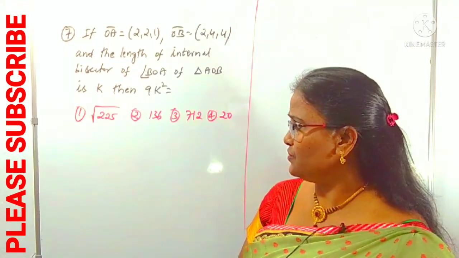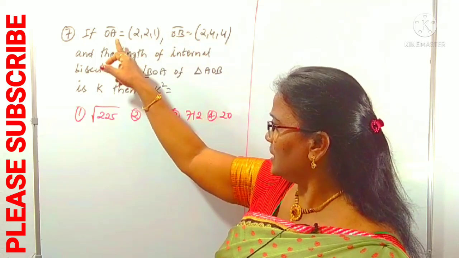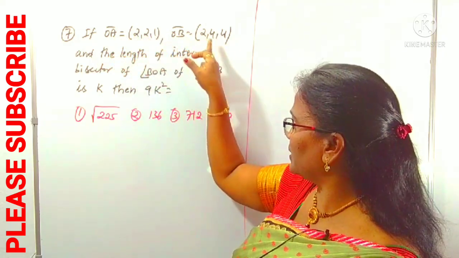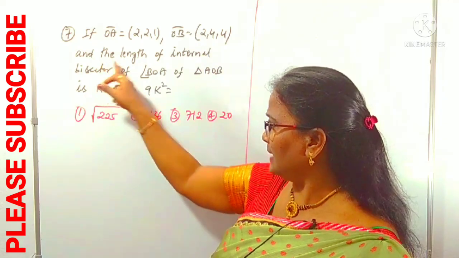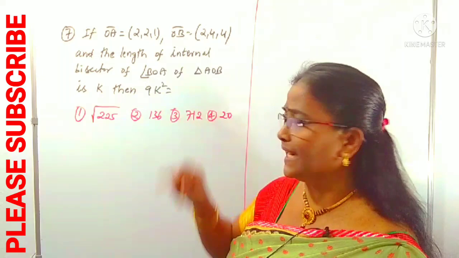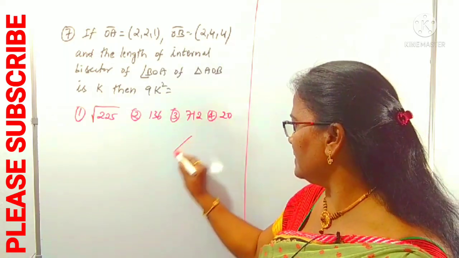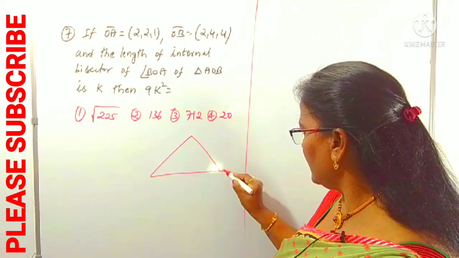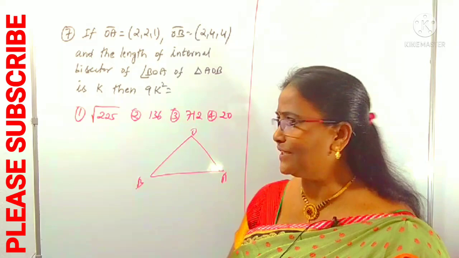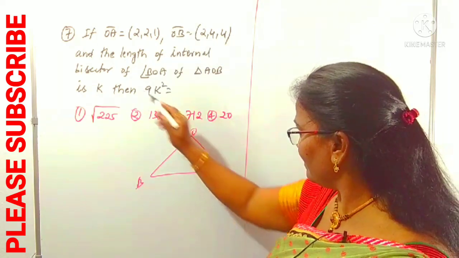Look at this question. What is given? If OA is one vector and OB is another vector, what does it mean? A's position vector is 2 2 1, B's position vector is 2 4 4, and the length of the internal bisector of angle BOA of triangle AOB is asked. So there is a triangle AOB like this. This AOB is a triangle. We need the internal bisector of angle BOA, which is given already.